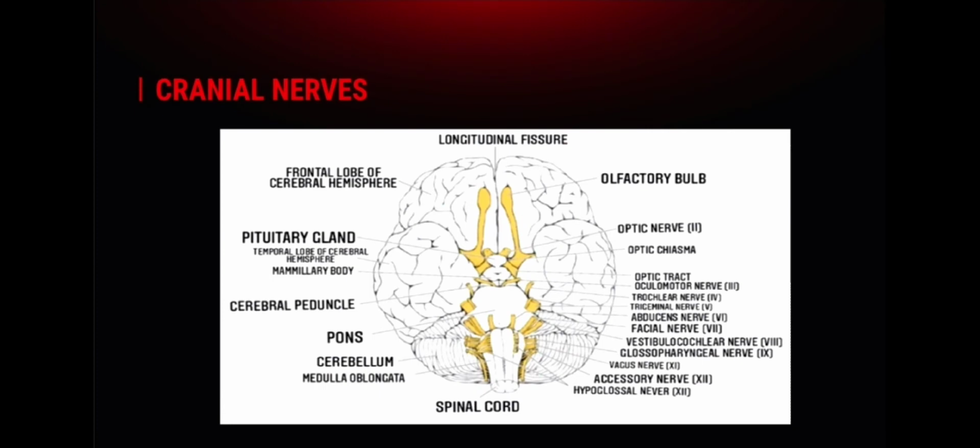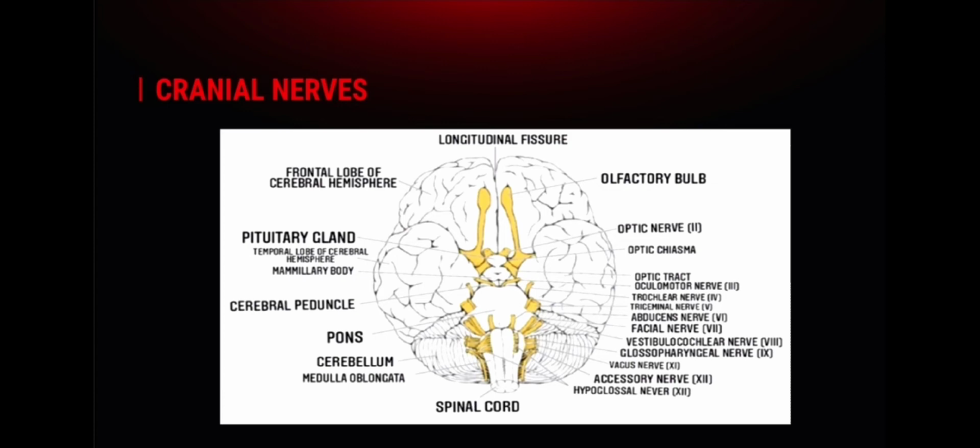So next, we have the cranial nerves. Number 11, using the following terms, correctly identify all structures indicated by letter lines on the diagram. On the upper center, we have the longitudinal fissure. On the left side, we have the frontal lobe of cerebral hemisphere, pituitary gland, temporal lobe of cerebral hemisphere, mammillary body, cerebral peduncle, pons, cerebellum, medulla oblongata, and spinal cord.